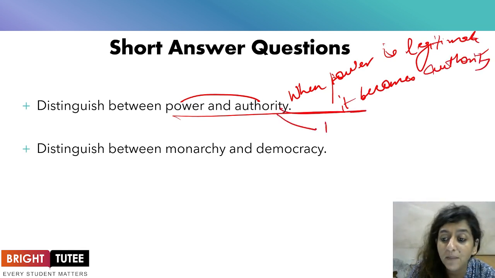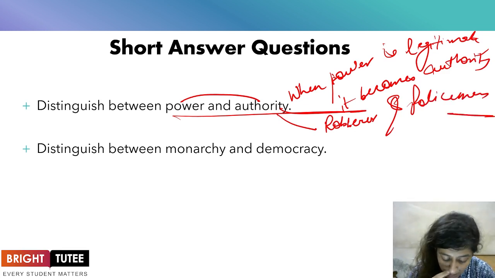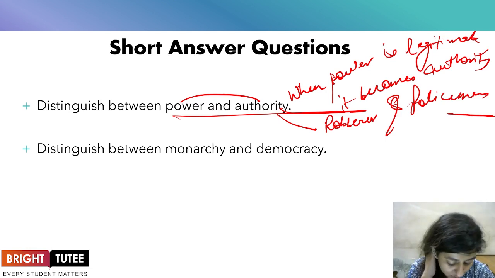You may give an example of the robber and the policeman and explain this concept, wherein they're talking about the coercive power, and how it characterizes the relationship.